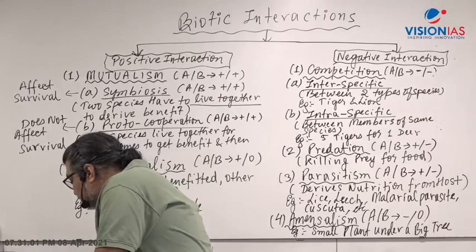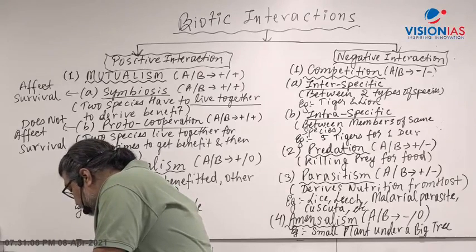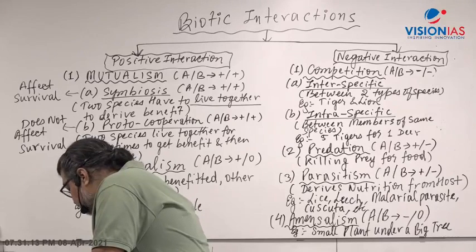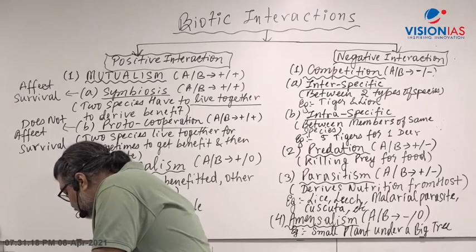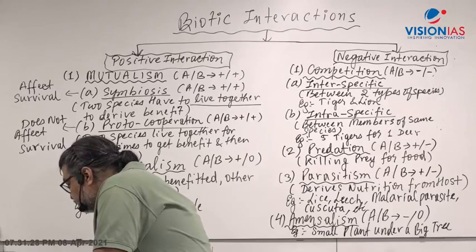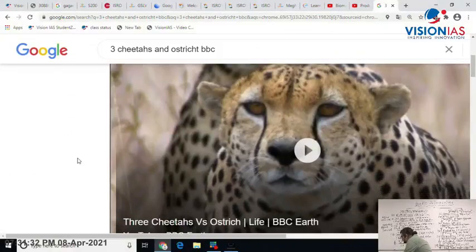just for your entertainment, BBC World, BBC Earth. Government of India is now going for bringing the cheetah from Africa to India. Right? So I'll play you this interesting video from BBC World where 3 cheetahs prey upon an ostrich.